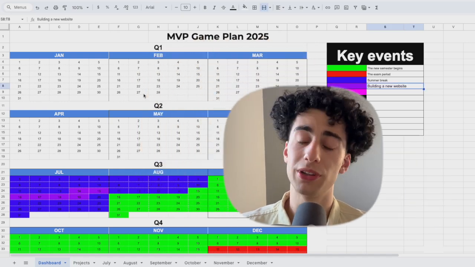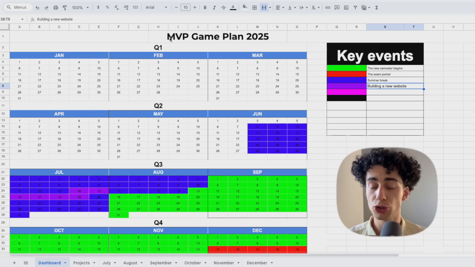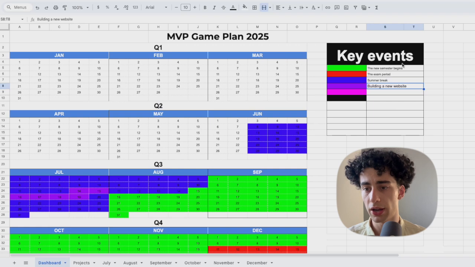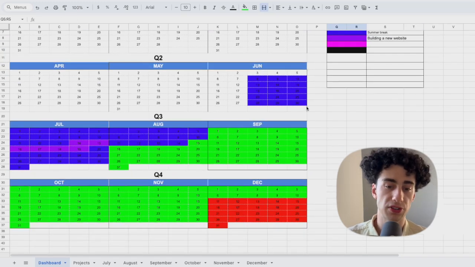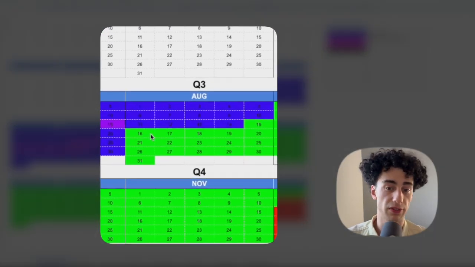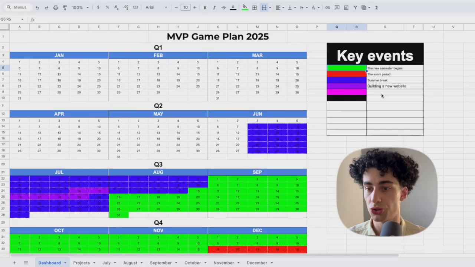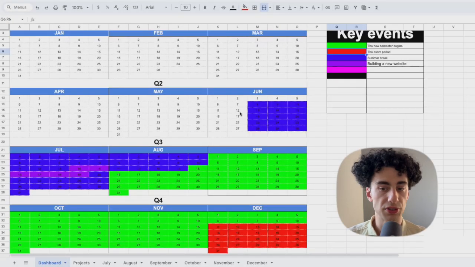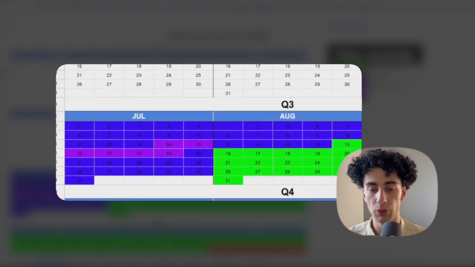The thing that I absolutely love about this template is that the first part of it is a dashboard area where I can see my whole year mapped out. I have key events right here with some colors that visualize when some of these events are happening. For example, right here, we have the new semester begins, and the color for that is green. We can see that the semester begins on the 16th of August, actually 15th. And when the semester ends, we can also see that the next color is red, and that's where the exam period is going to happen. Also, we can see when the summer break is beginning and when it's going to end.